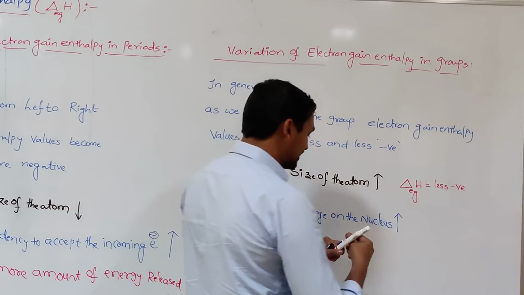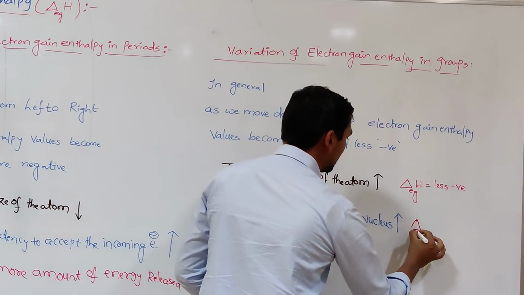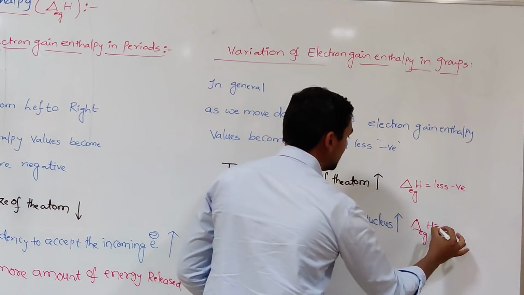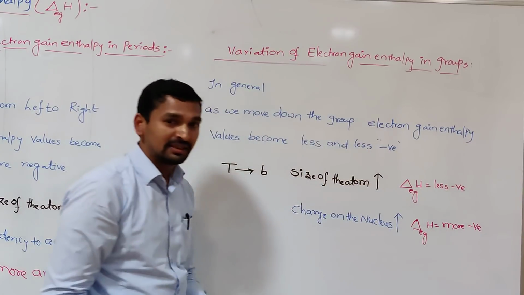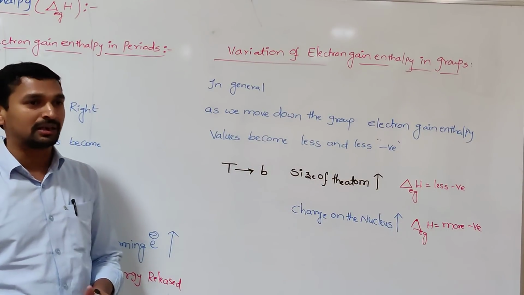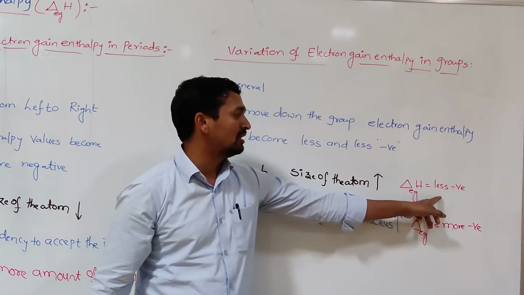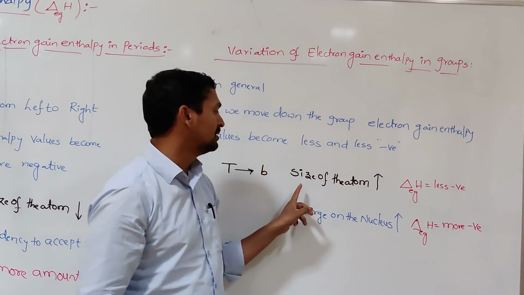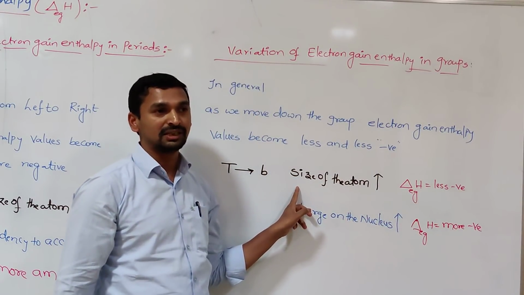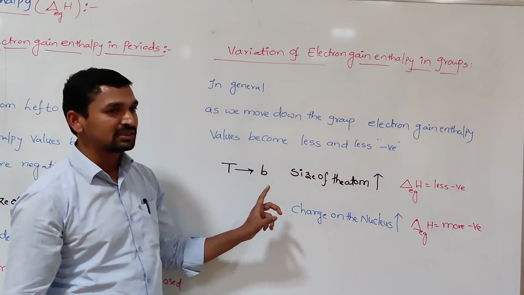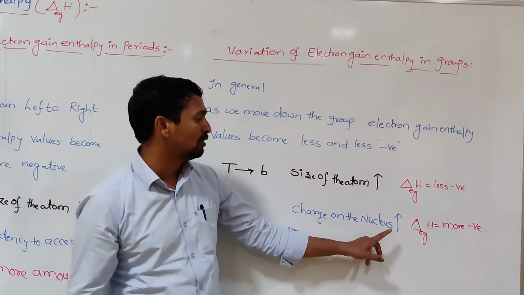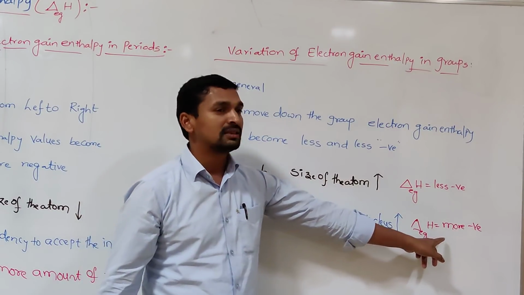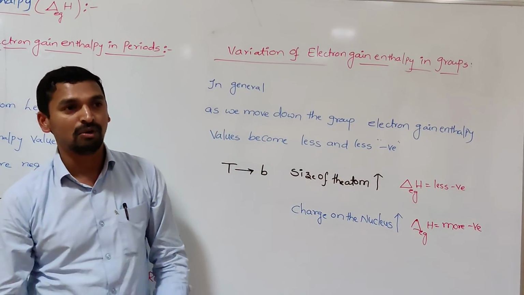That's why in that case the electron gain enthalpy value becomes more negative. One factor says, as we move from top to bottom, the electron gain enthalpy values become less and less negative as the size of the atom increases. The other factor, which is completely opposite, is that the charge on the nucleus also increases as we move from top to bottom, so the electron gain enthalpy values become more negative.